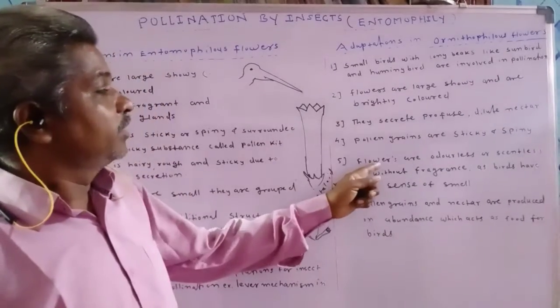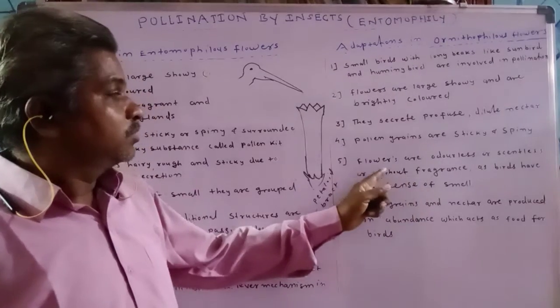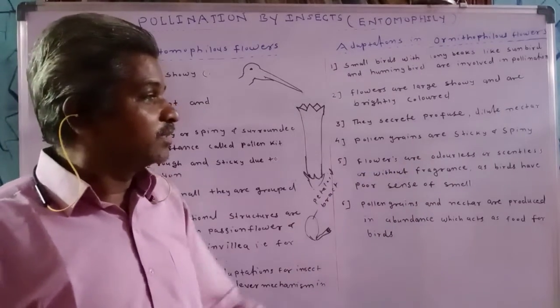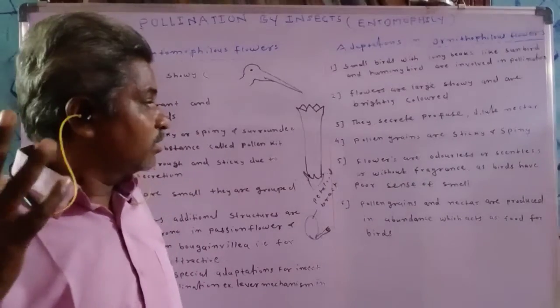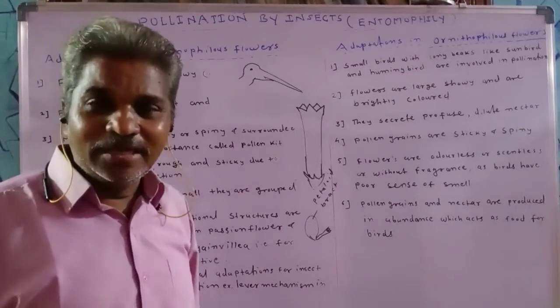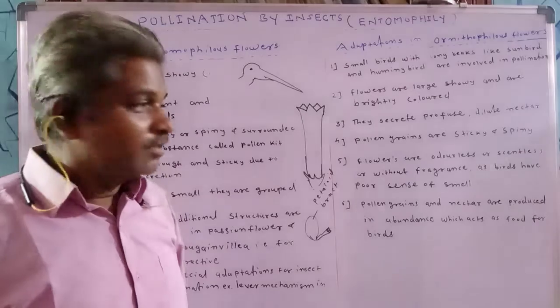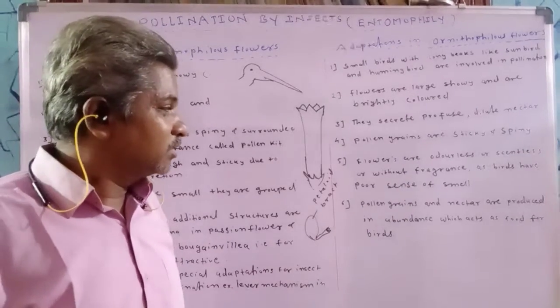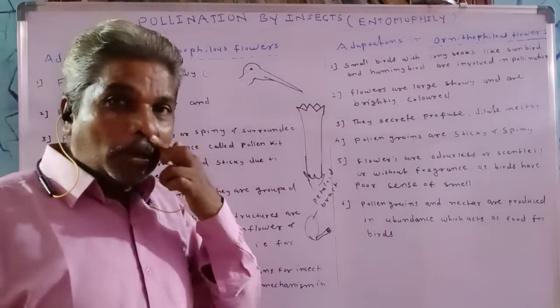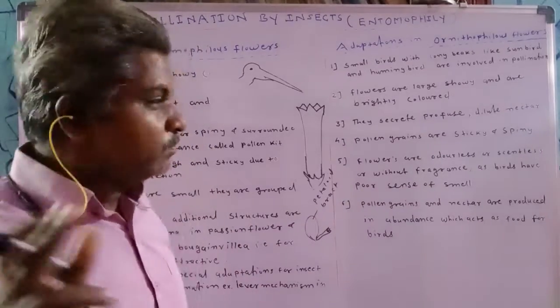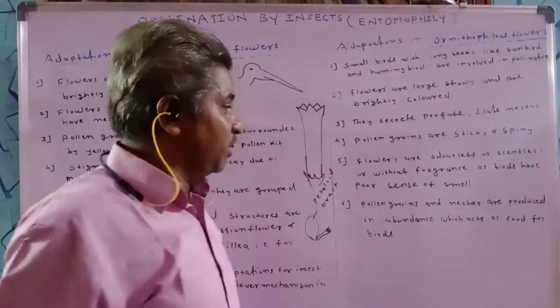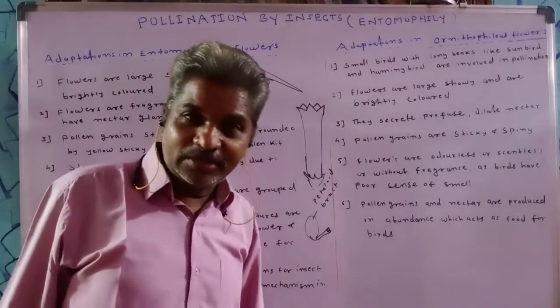So the flowers are odorless. To produce such odor or fragrance is useless to attract birds without a sense of smell. So birds are with a poor sense of smell, and flowers are odorless, scentless, or without fragrance.